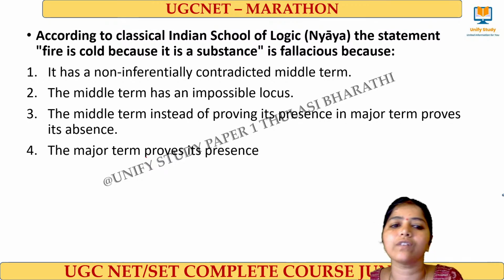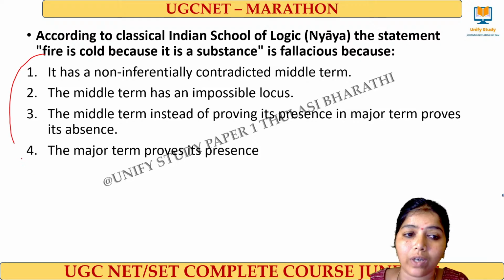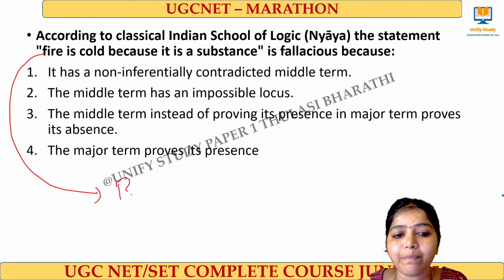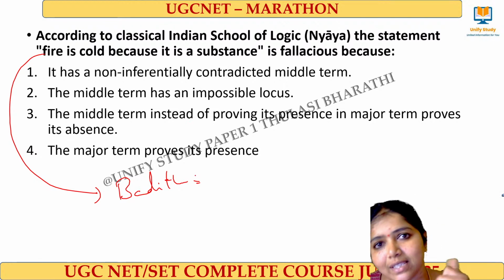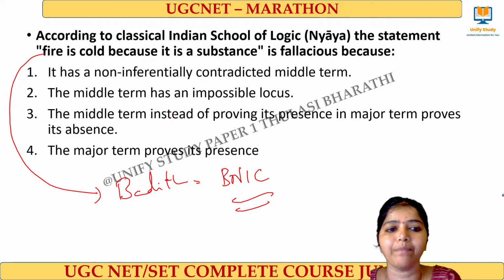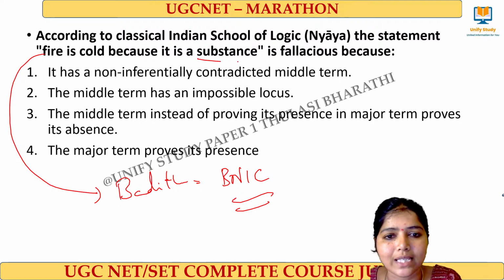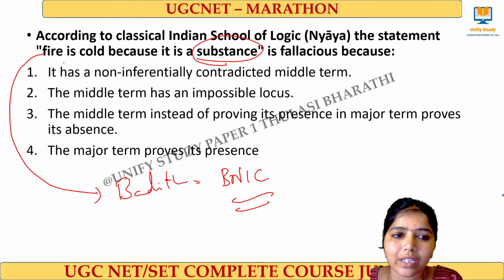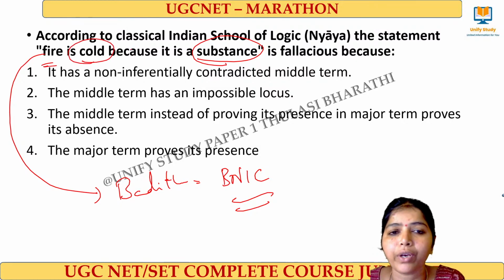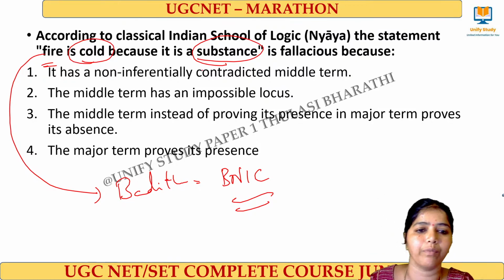Okay, the right answer for this question: fire is cold because it is a substance. What type of fallacy is it? It is Batita fallacy, right? Batita fallacy. And in Batita fallacy, what happens? It has a non-inferentially contradictory middle because it is a substance, right? What is the major term here? Fire. It is cold because it is a substance. It is a non-inferentially contradictory middle term.